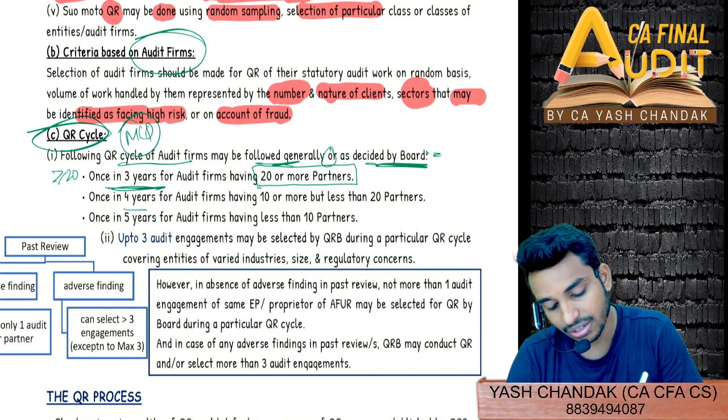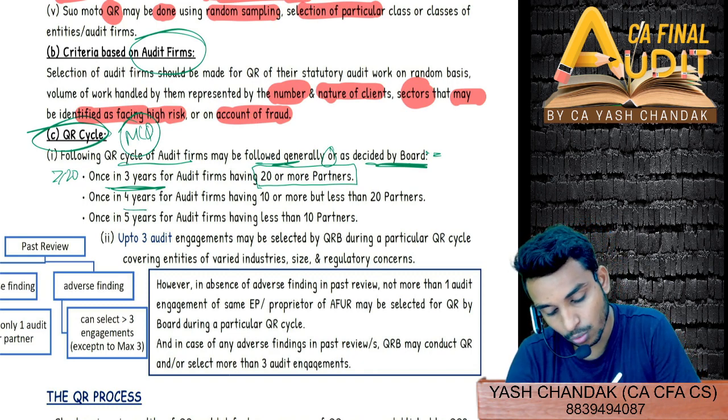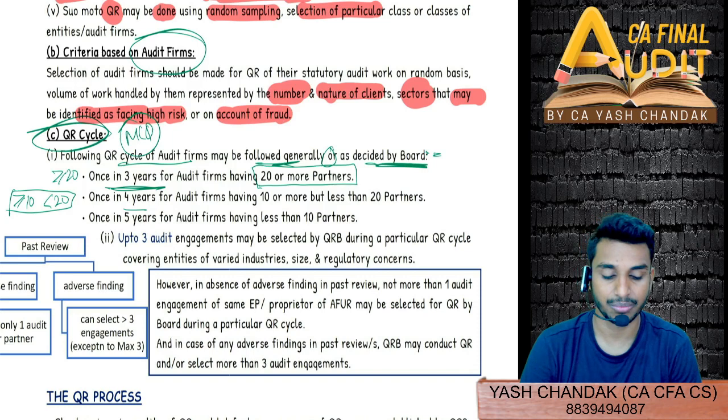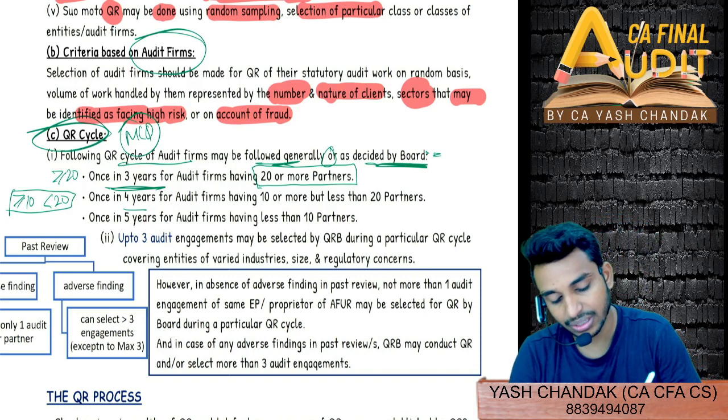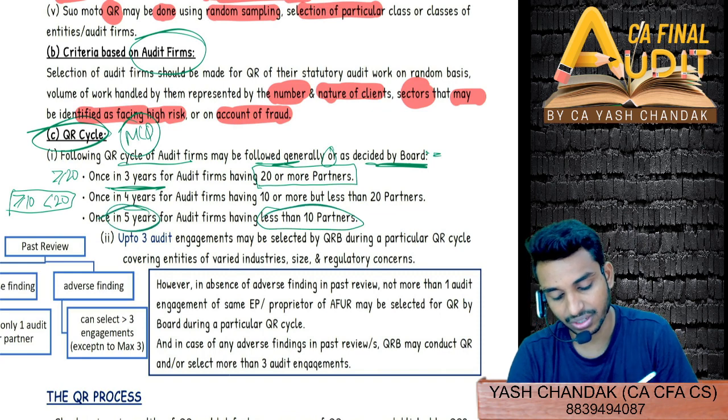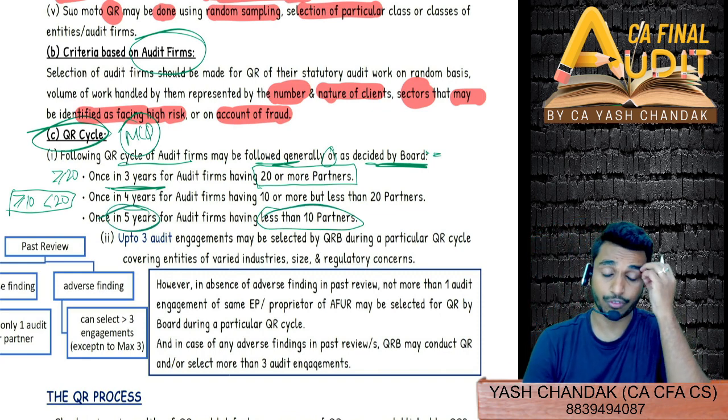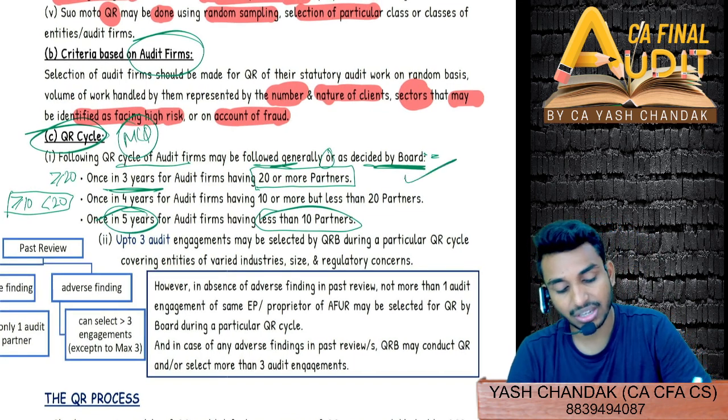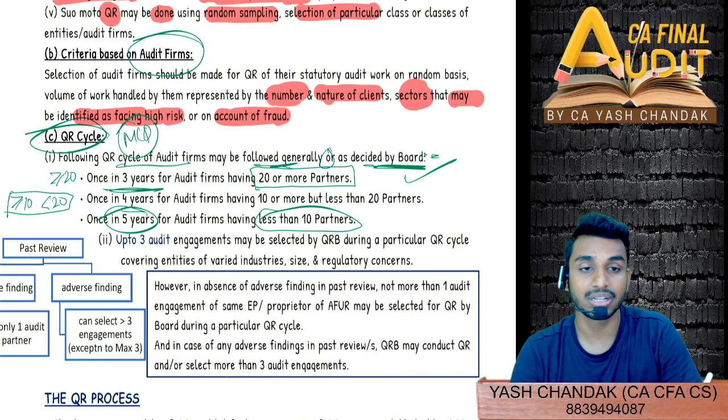Then once in 4 years for an audit firm having 10 or more, but less than 20 partners in the firm. And lastly, less than 10 partners, then once in 5 years. So once selected for quality review, you will see how many partners are there in the firm.